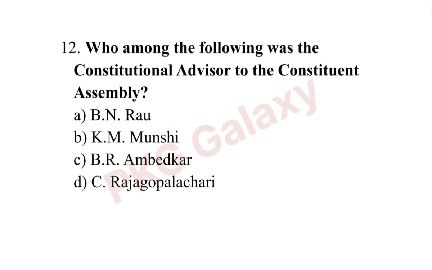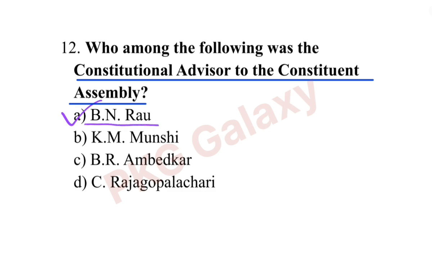Who among the following was the constitutional advisor to the Constituent Assembly? The correct answer is option A, B.N. Rao. B.N. Rao was the constitutional advisor to the Constituent Assembly.